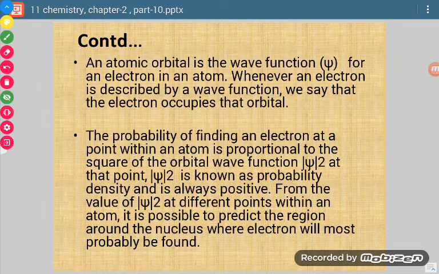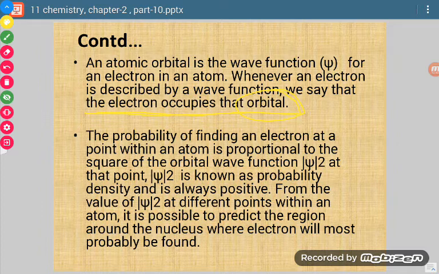Whenever we say that an electron occupies a particular orbital, here one word is given, orbital. An orbital is that three-dimensional space around the nucleus where there is a probability of finding the electron.